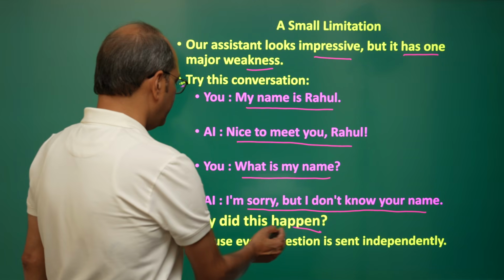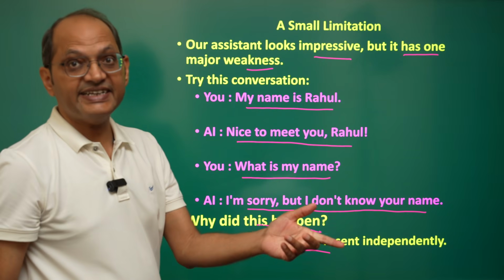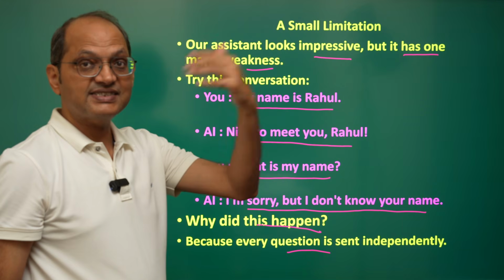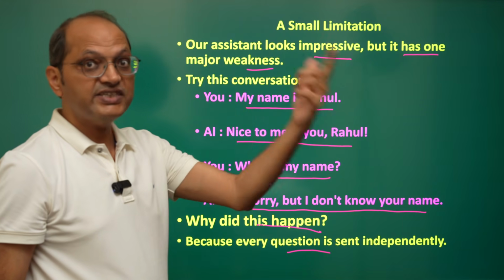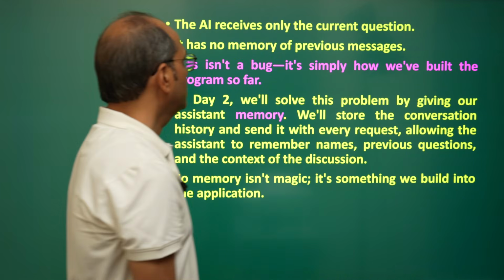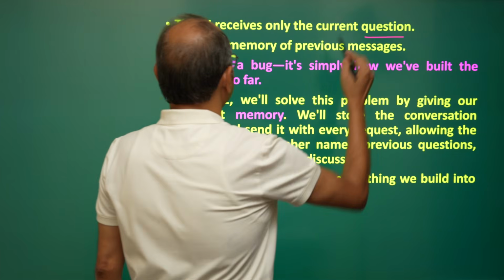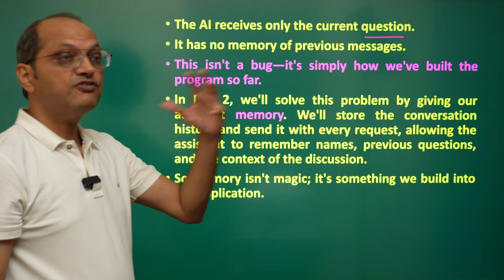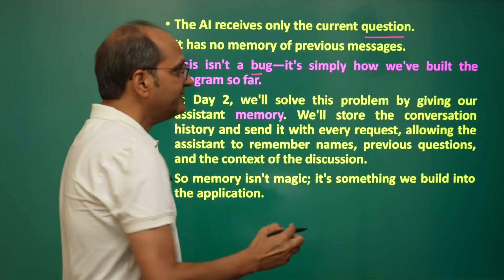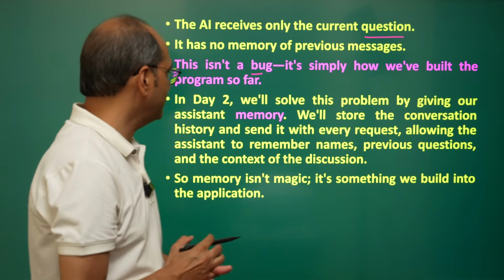Why did this happen? Because every question is sent independently. Your first question was sent, it responded, then the second was sent, it responded. Now it does not remember the first question. The AI model only receives the current question. It has no memory of previous messages. This is not a bug. It is simply how we have built our AI assistant.